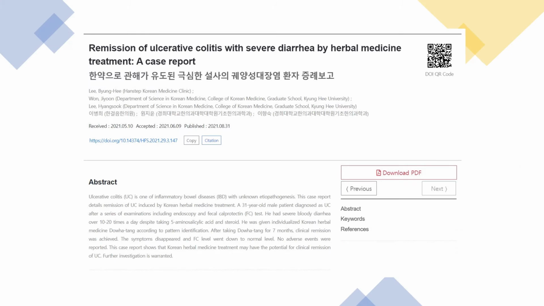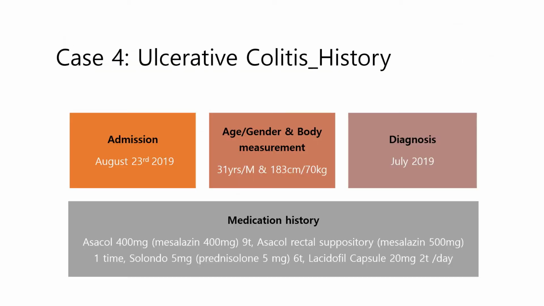In 2021, my ulcerative colitis case report was published. The patient came to my clinic on August 23rd in 2019. He was a 31 year old male. He is tall. His body weight is 70 kilograms. He was diagnosed with ulcerative colitis in July 2019. And he was taking Western medicine when he came to my clinic. This is the list of medication he had taken: Asacol, Sorondo, etc.